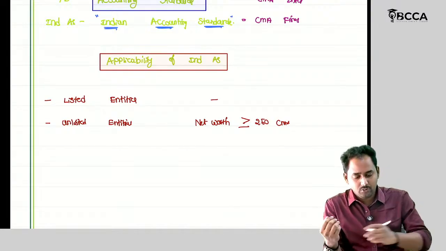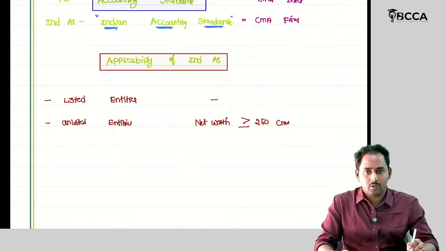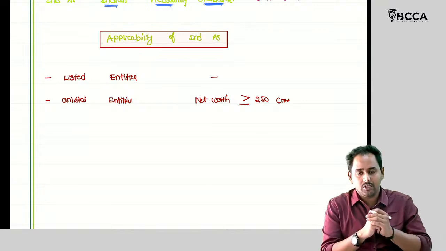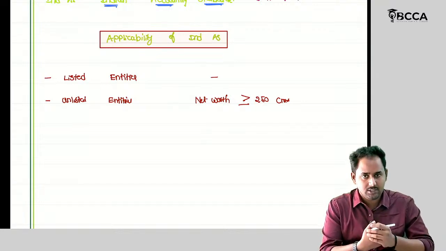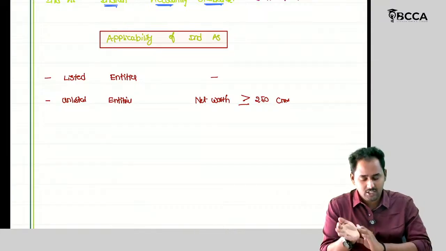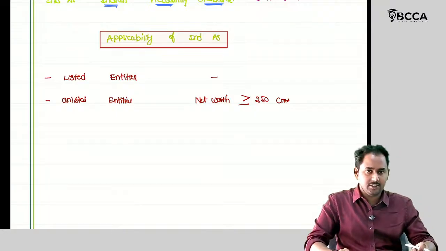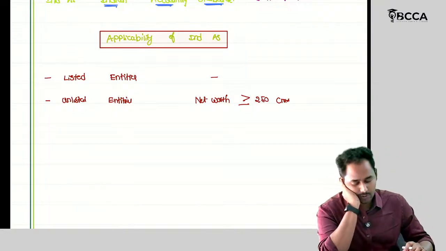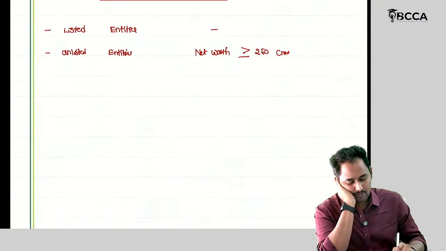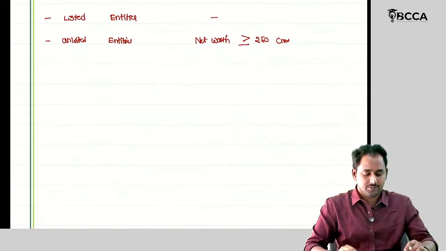But we need to remember the dates. So I have already told you the applicability of Ind AS is made in a phased manner. Like on 1/4/2016, it has been made applicable to all the listed entities whose net worth is 500 crores.